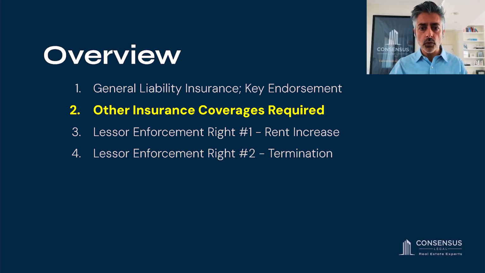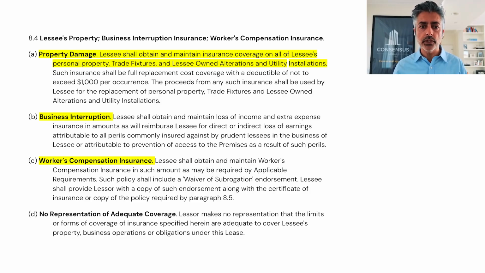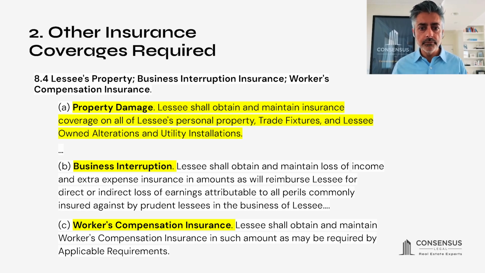So lessee is also required to obtain 3 other types of insurance under the AIR CRE lease, and those are set forth in 8.4, which generally looks like this on the AIR CRE lease. And when we zoom in, they're described here. So the first, under 8.4a, is property damage insurance. Lessee shall obtain and maintain insurance coverage on all of lessee's personal property, trade fixtures, and lessee-owned alterations and utility installations. So that's the property damage insurance.